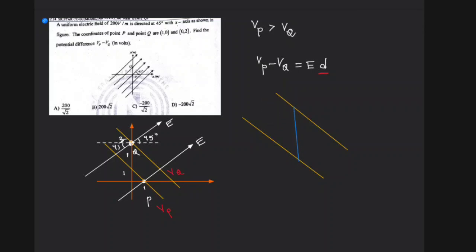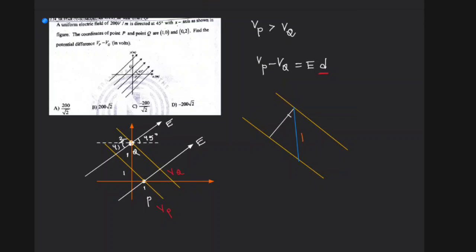From the diagram, this distance is 1, this distance is 1, but I don't know the perpendicular distance between these two equipotential lines. So I want to find out that perpendicular distance.